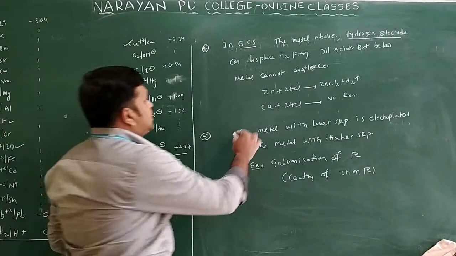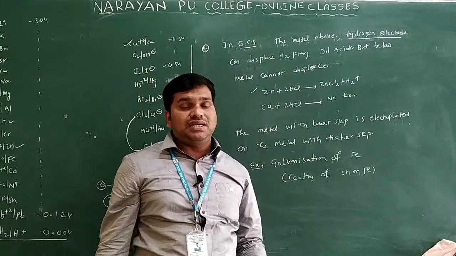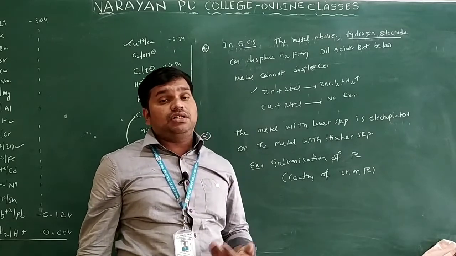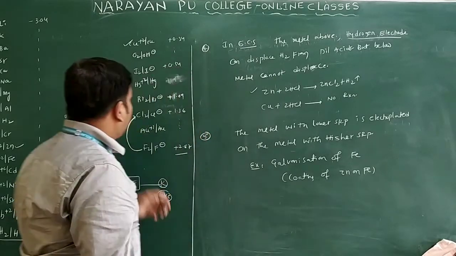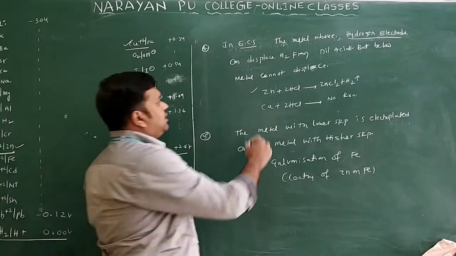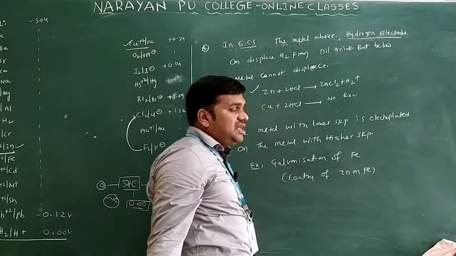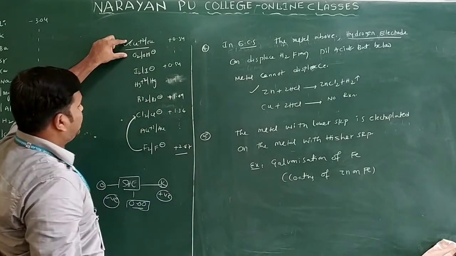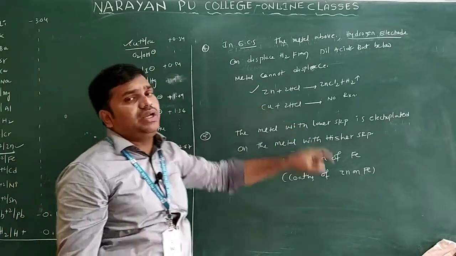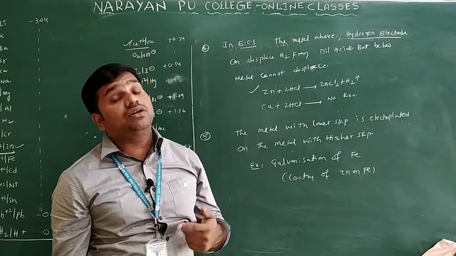I wrote one equation here: zinc reacts with hydrochloric acid to form ZnCl2 plus H2, meaning zinc reacting with hydrochloric acid liberates hydrogen from the dilute acids only. But come to copper: this is copper and this is zinc. You can see copper is below the hydrogen electrode, but zinc is above the hydrogen electrode. So what happened here? The reaction takes place. Come to the next one, we have copper plus HCl. Copper reacts with what here? Hydrochloric acid. There is no reaction because copper is below the hydrogen electrode. It is not above the hydrogen electrode only.